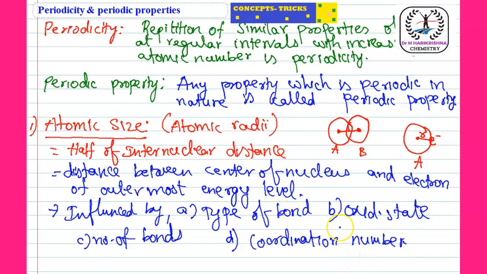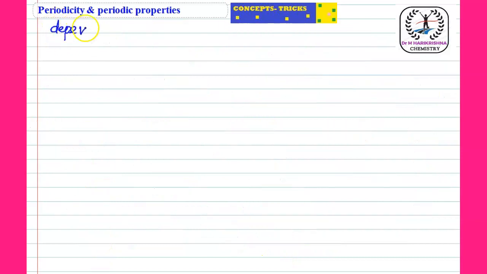So it is based on the oxidation state and the number of bonds between two atoms. In complexes, which are inorganic compounds, one metal is surrounded by a number of bonds, and that is nothing but the coordination number. So these all influence the atomic size or atomic radius, depending on the type of bond formed.